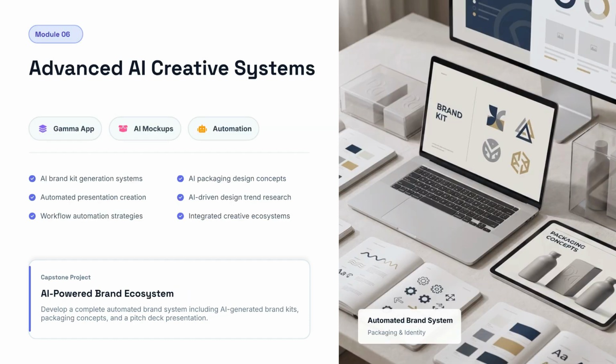Module 06 focuses on advanced AI creative systems. Learn to use Gamma app, AI mockups, and automation techniques. The capstone project is developing a complete AI-powered brand ecosystem, including brand kits, packaging concepts, and a pitch deck.